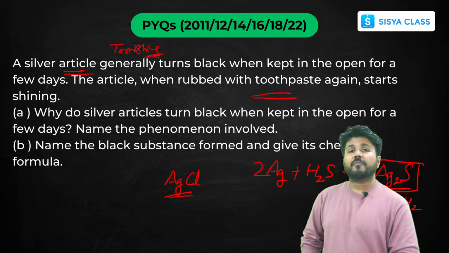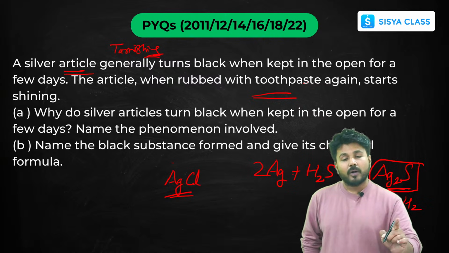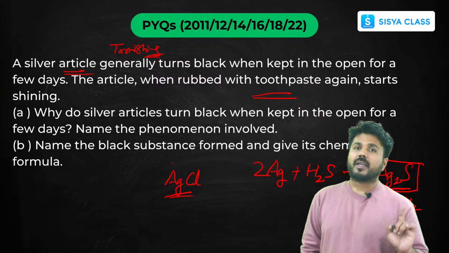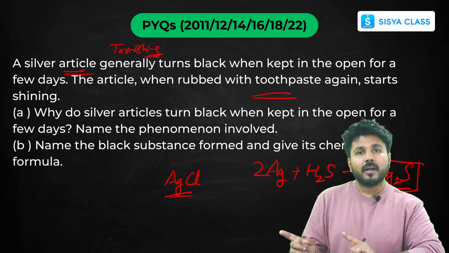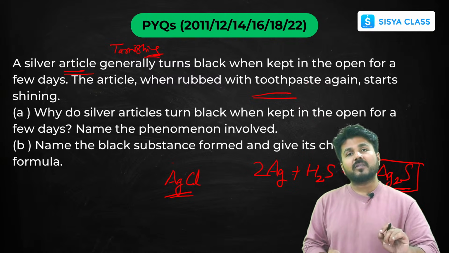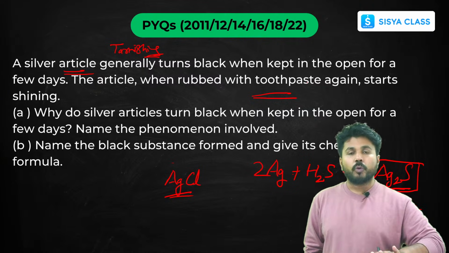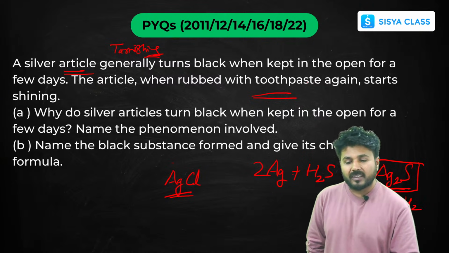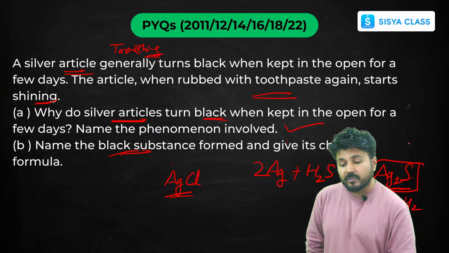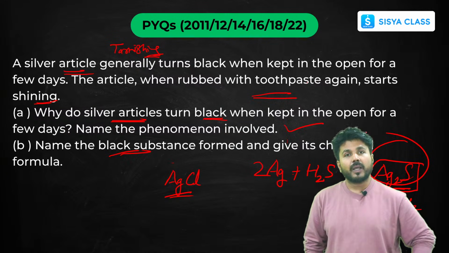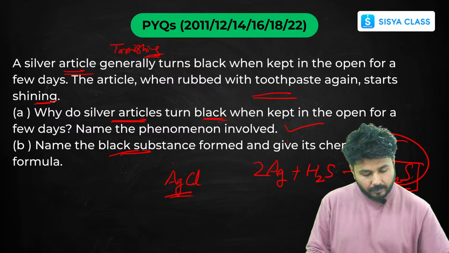Toothpaste is a base, so it neutralizes the acidic layer, and we can again get the shine of the silver. So this first part we have done. The black substance that is formed is just silver sulfide, and its chemical formula is Ag2S.